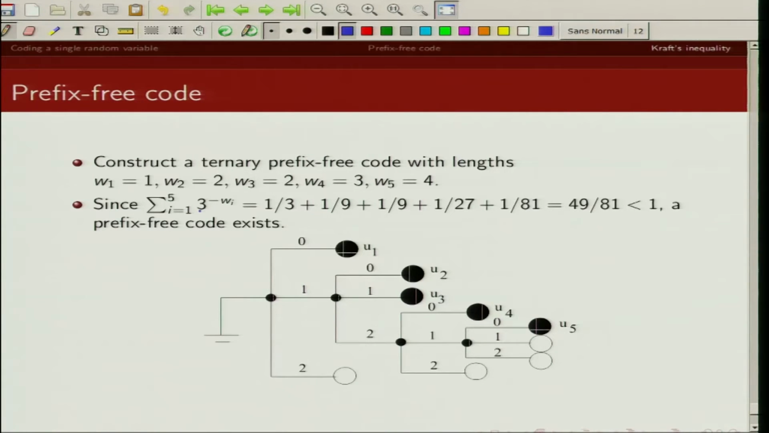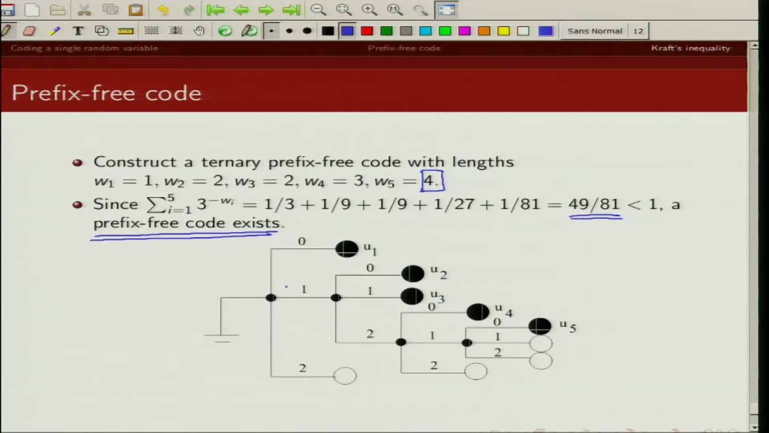So the summation of D raised to the power minus Wi, summed over i from 1 to 5, must be less than or equal to 1. You can see here this summation in this example comes out to be 49 by 81, which is less than 1, hence a prefix free code exists. Now, how do we construct a prefix free code? The maximum code word length is 4. So we can construct a full D-ary tree of depth 4 and then we start pruning it.